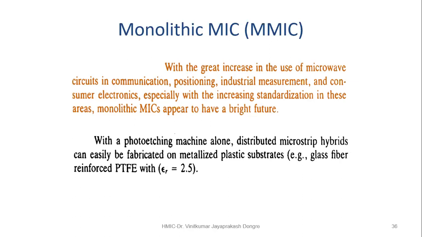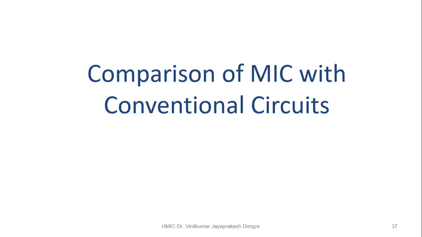Next. With a photo etching machine alone, distributed microstrip hybrids can easily be fabricated on metallized plastic substrate. Example, glass fiber reinforced PTFE with epsilon R equal to 2.5. So this is one of the examples where you can use the MMIC.